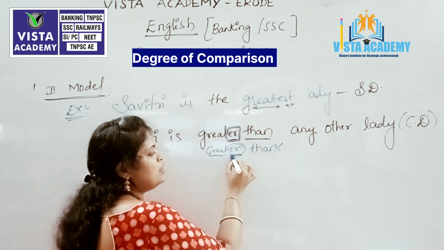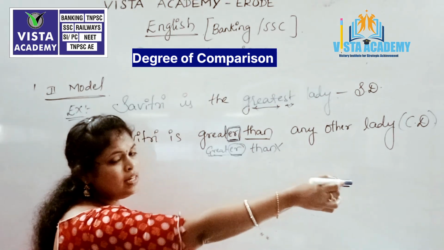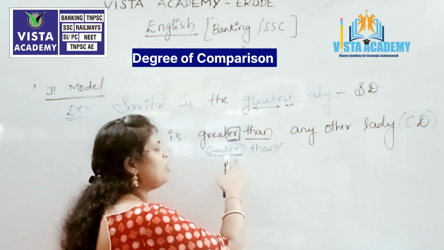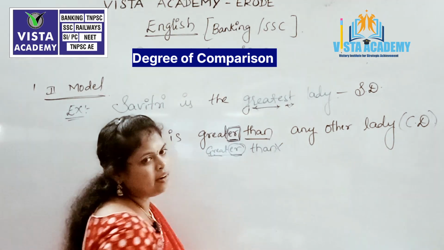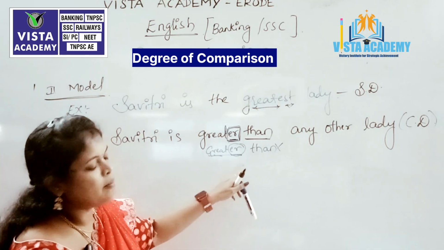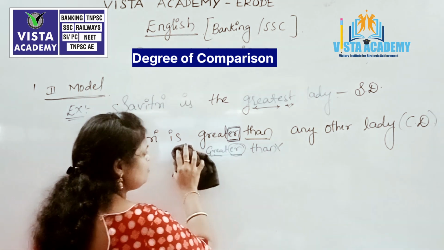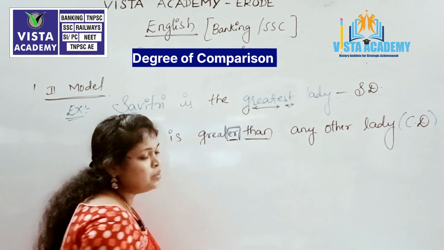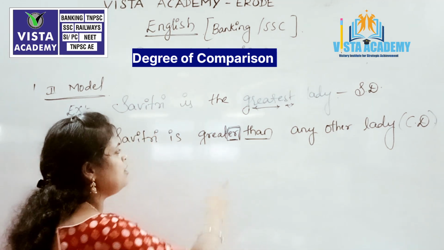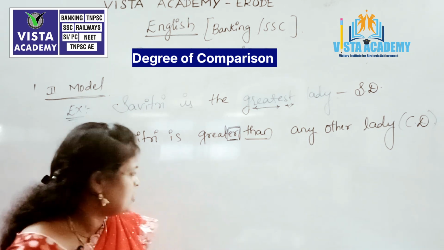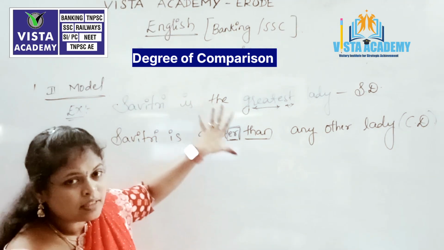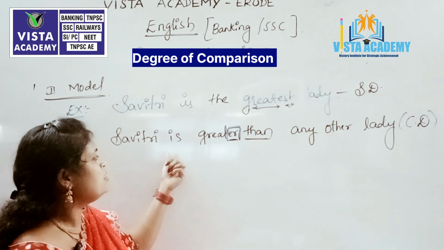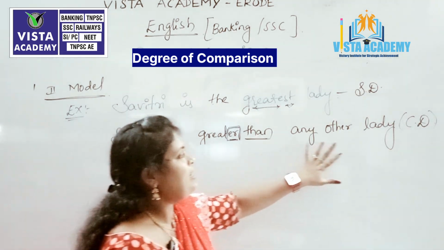Whenever we see the er, it comes under comparative degree. We have to check whether the er form of that particular adjective is followed by than or not. Leaving out than after this er form of comparative degree is one of the blunder mistakes that we make in English grammar. So what is our sentence transformed from superlative degree to comparative degree? Savitri is greater than any other lady.